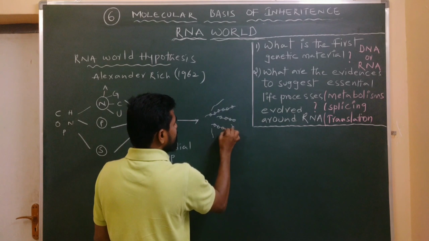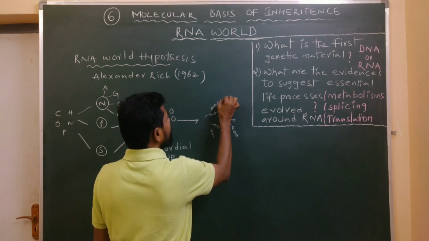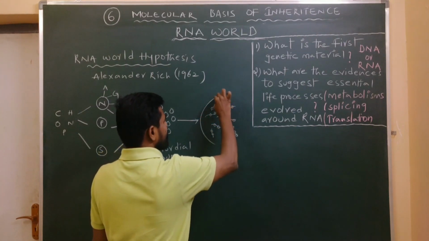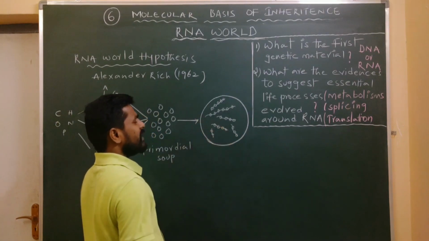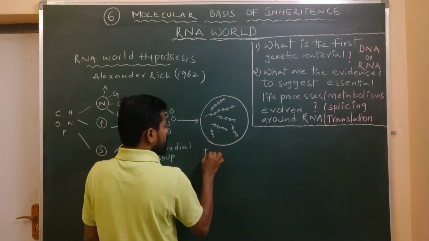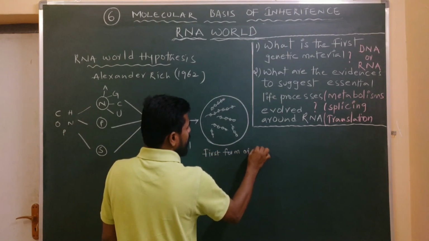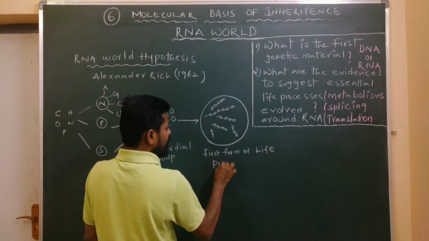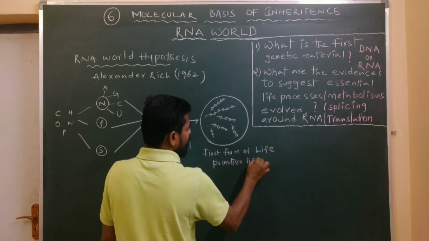And later these polyribonucleotides whichever formed here get encapsulated like this. This encapsulated polyribonucleotide strand is considered to be the first form of life, nothing but a primitive life.